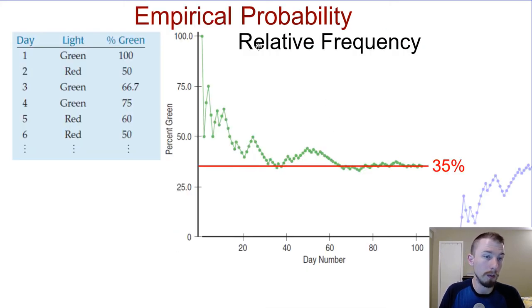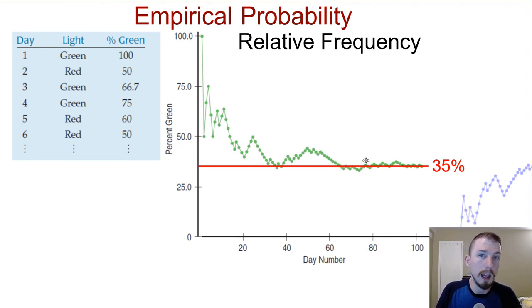All right, so with empirical probability, we had that table, and we graphed out a line graph, kind of like a scatter plot, but it's connected with a line. And we saw that eventually it converges as it approaches infinity. And the law of large numbers tells us that if it's truly independent, and so each time you approach the light doesn't change what's going to happen the next time you approach the light, and the probabilities are consistent from day to day, then it will actually converge as it approaches infinity. Now, we don't know how long it will take for it to converge. We just know that as it goes to infinity, it will converge.